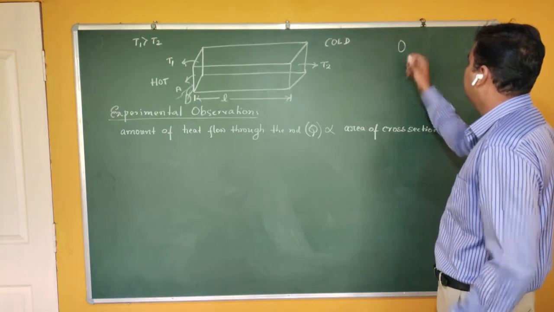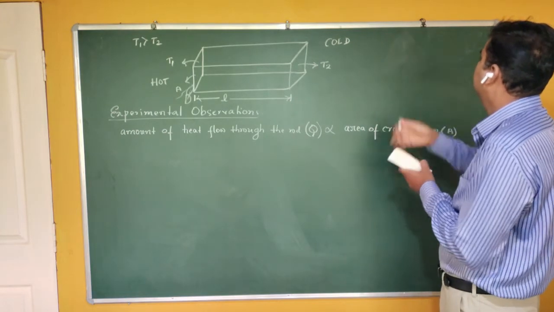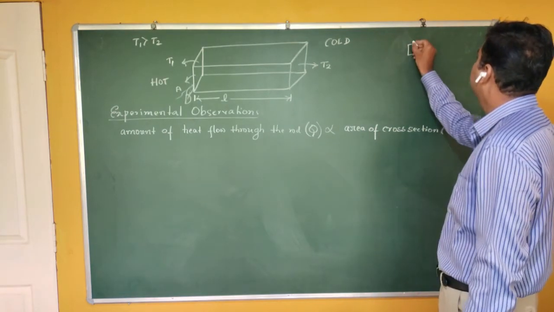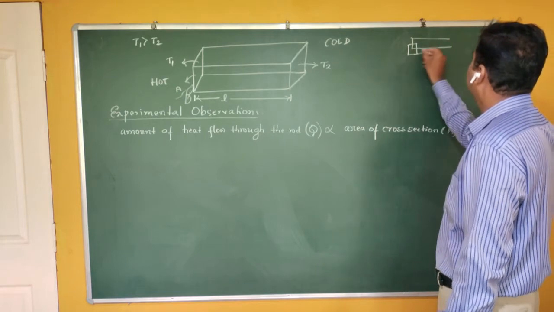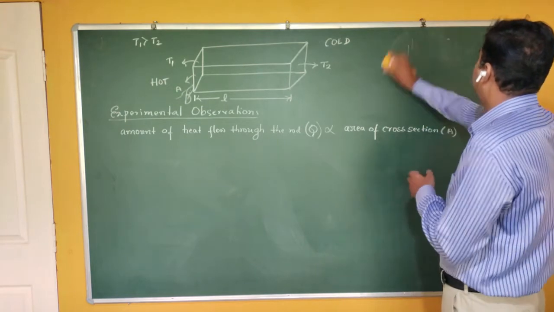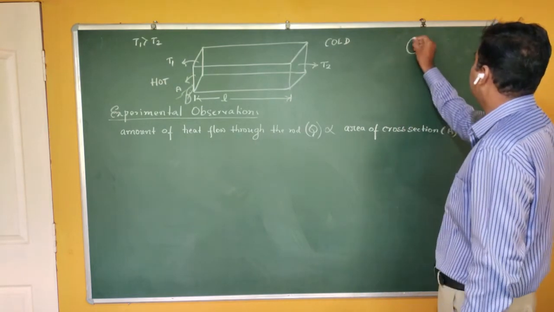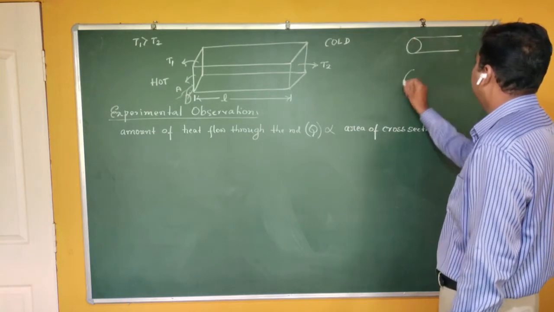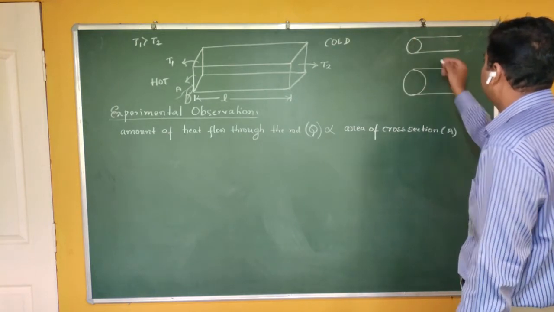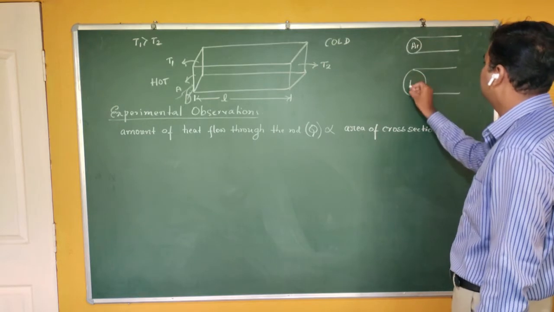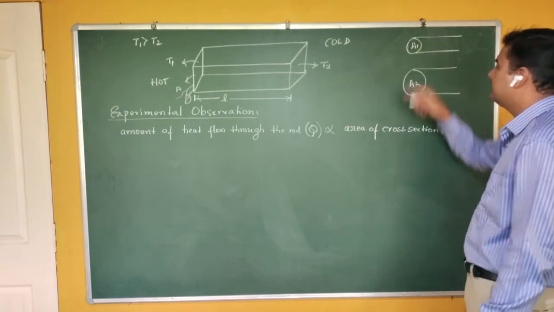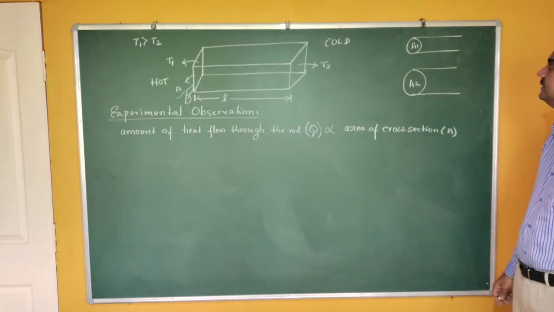If I draw the area of cross section in terms of a circle, then it is very convenient. Now see here, if there are two areas of cross section, this one is A1, this one is A2. You can see that A2 is greater than A1.